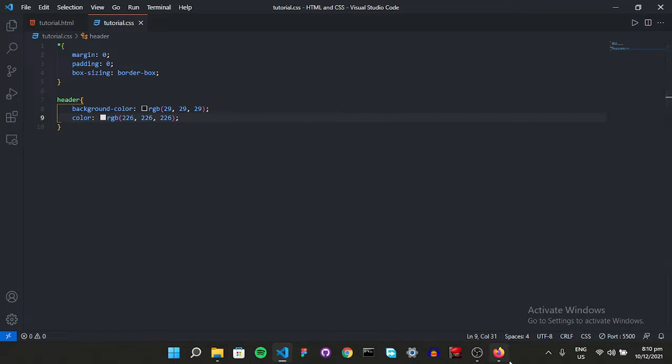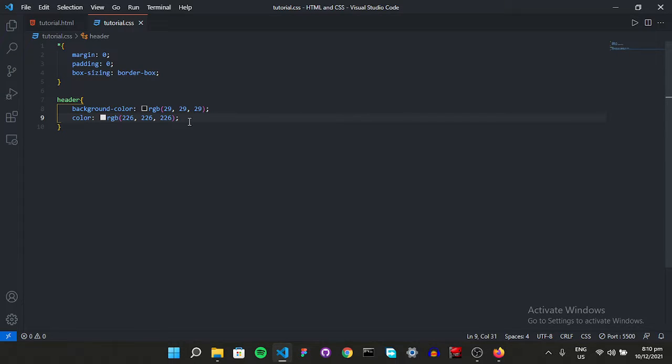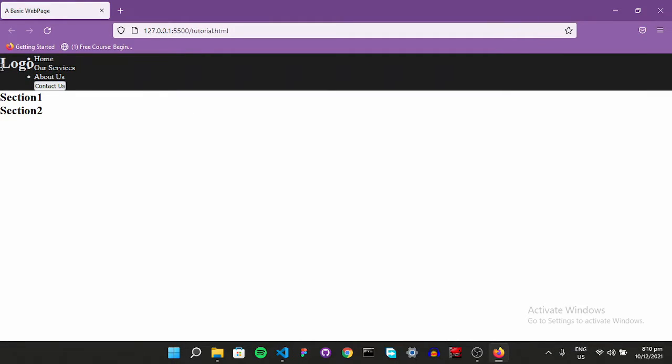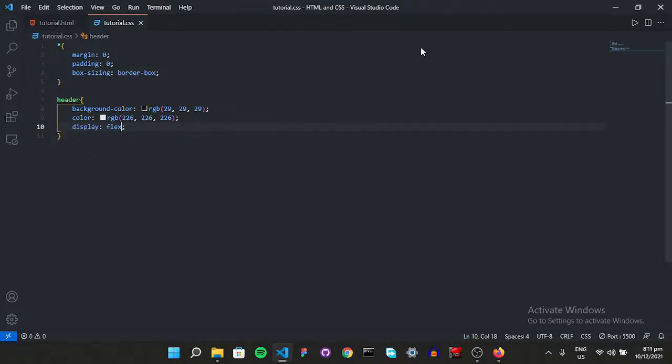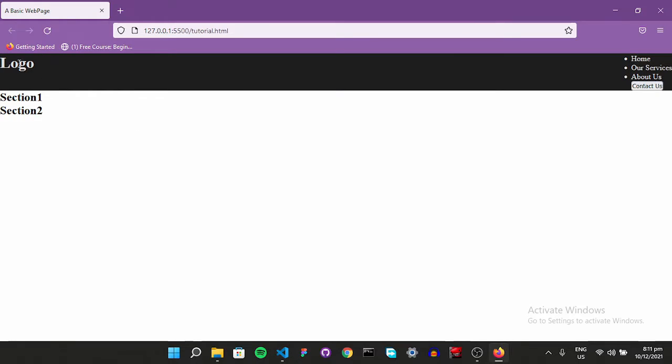Okay, great. So now what we want to do is we want our logo to stick here, but we want our links to move all the way over here. So for that we have a property called flex. We just flex on it. Yeah, display flex. Let's see what happens. There it is. We want our links to just jump over here, right? So let's say justify content space between. Oh, there it is. This one is on the right corner and this is on the left corner.